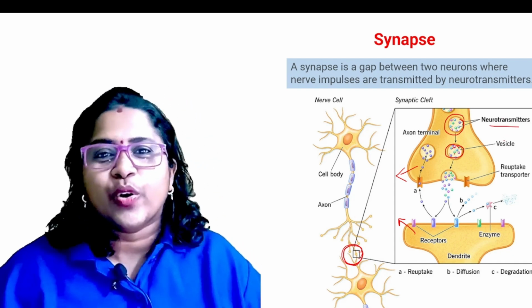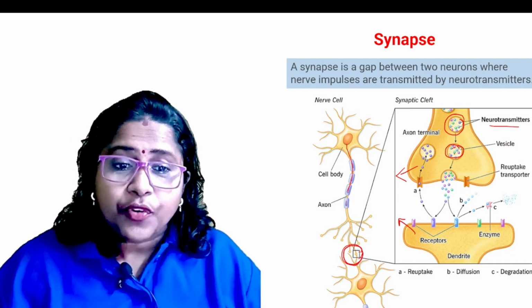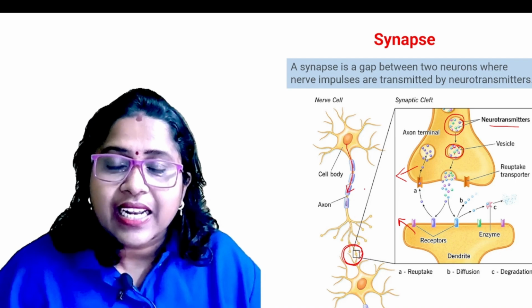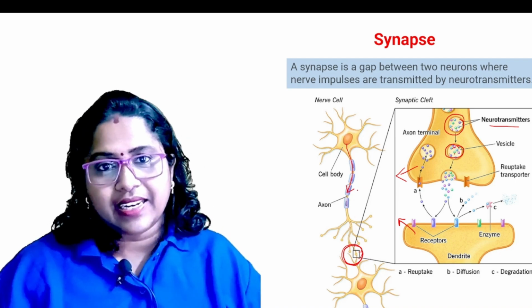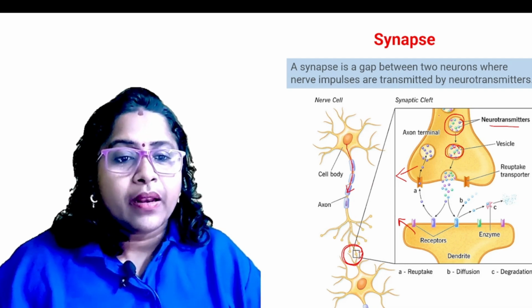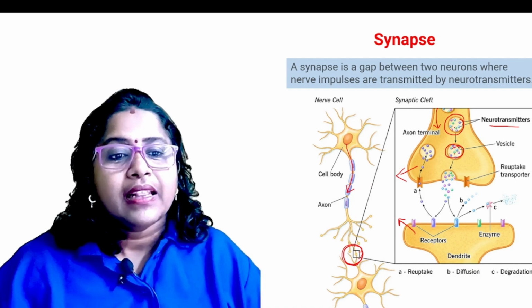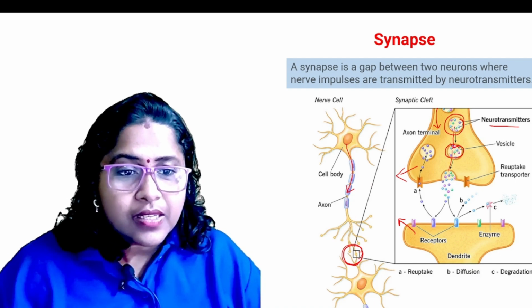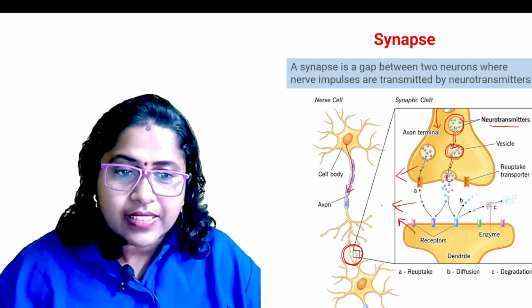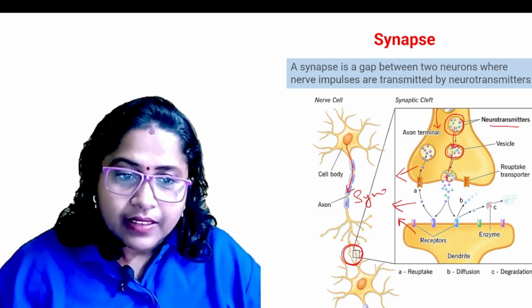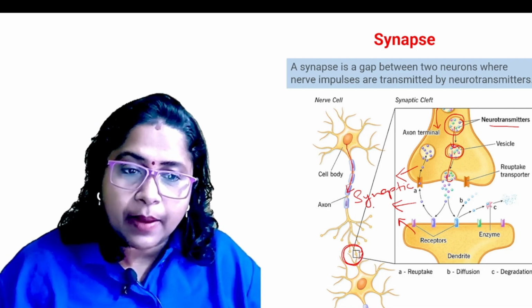Always remember, these signals are transferred in the form of electrical signals. So what will happen when the signal reaches these nerve endings? These vesicles will move towards the synapse, and this area is called the synaptic cleft. The space between two neurons in the synapse is called the synaptic cleft.